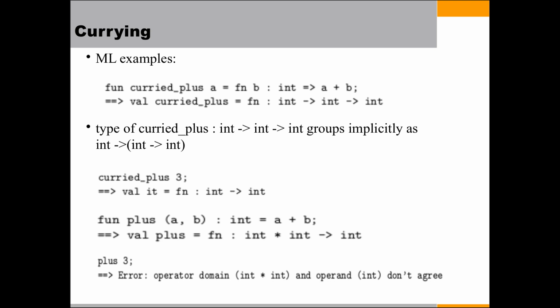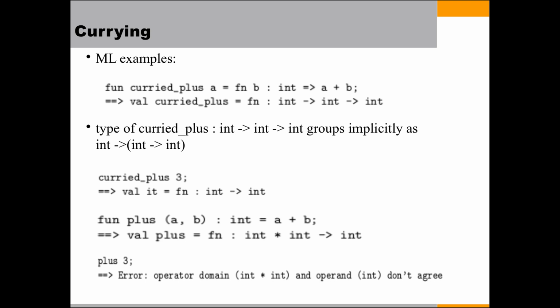And curried_plus 3 is a function that takes an argument and returns another value. So curried_plus is a function mapping an integer to a function that maps an integer to an integer.